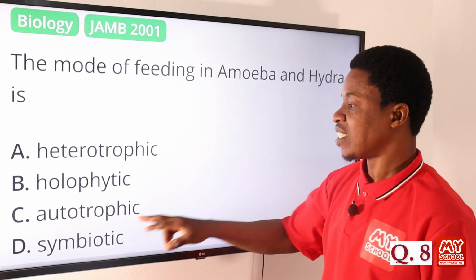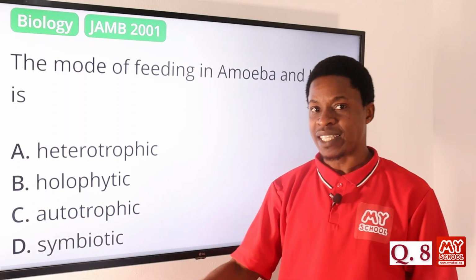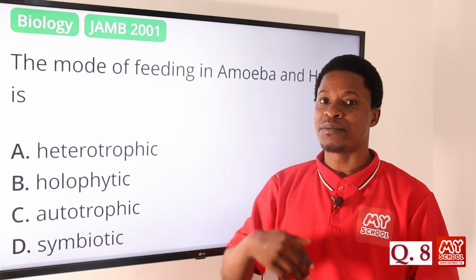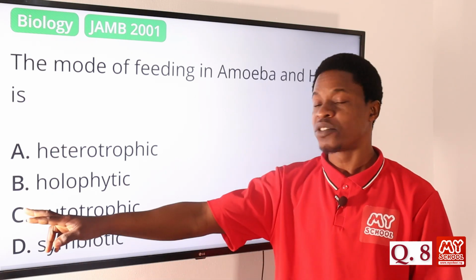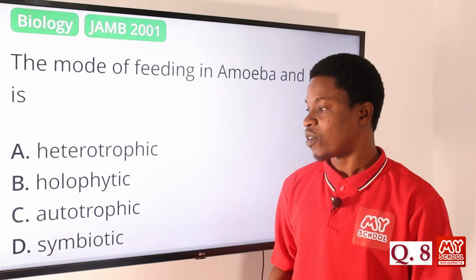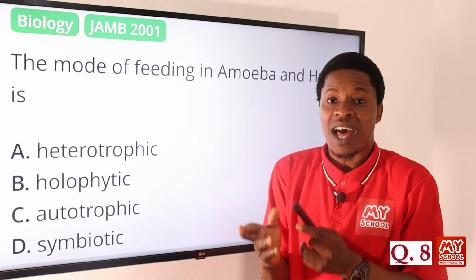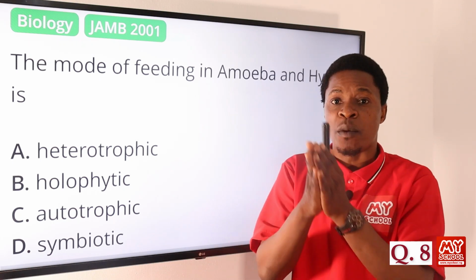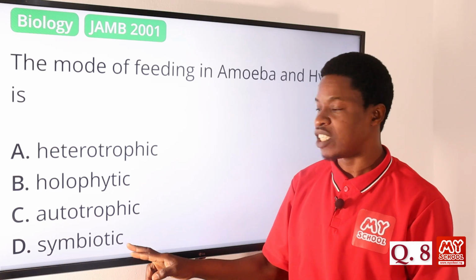So you cannot say that they are autotrophic, because they will be autotrophic if they are plants and they have chloroplasts, and then they can manufacture their own food by themselves using the CO2 and water. So option C is wrong. You can eliminate that with the elimination method. Option D, symbiotic. If it is symbiotic, that means both of them are cohabiting together and deriving benefit from each other. But that is not the case here. So option D is also eliminated.